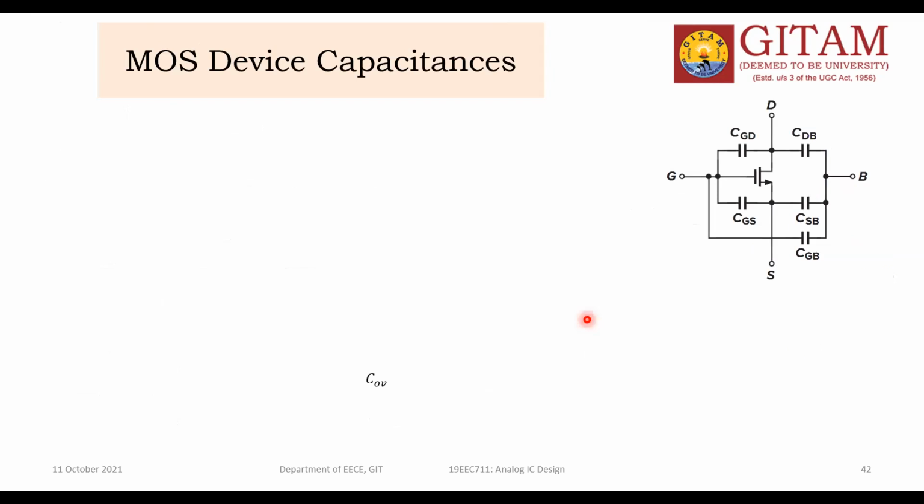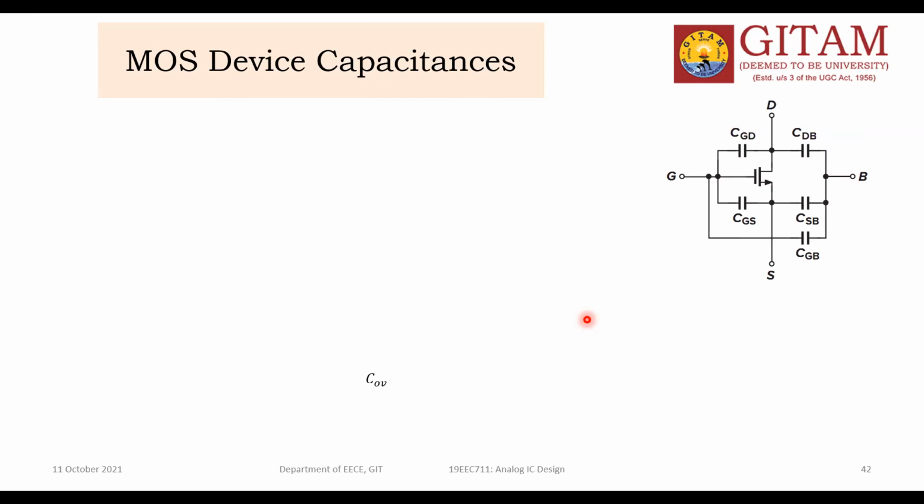Next is the layout. Next one is MOS device capacitances. Generally, how many terminals do MOS devices have? Four terminals: gate, bulk, source, and drain. Each pair of terminals definitely forms a capacitance. I think you already studied this in electronic devices and circuits. Whenever two contact leads are separated with air as the dielectric medium, it can show capacitance. Suppose here is one metal and here is another metal. Between these two metals, if nothing is there, it is occupied space, so here is a dielectric medium. So this entire thing can act as a capacitor.